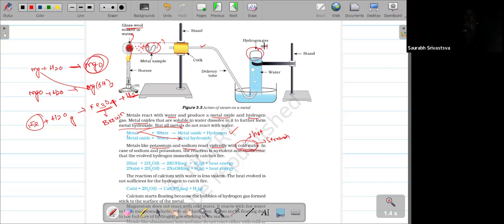Then how can we understand that the gas formed is only hydrogen? If you keep a burning candle near the hydrogen, it will give a pop sound. Why does it give the pop sound? Hydrogen is a good fuel and it reacts with air very fast, with a vigorous reaction. So that's the reason we get the pop sound.